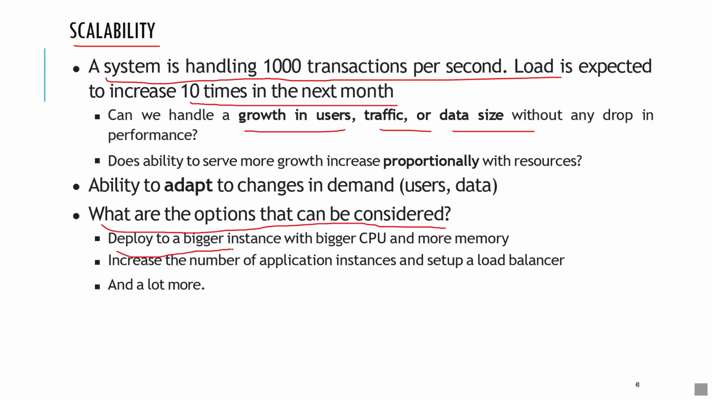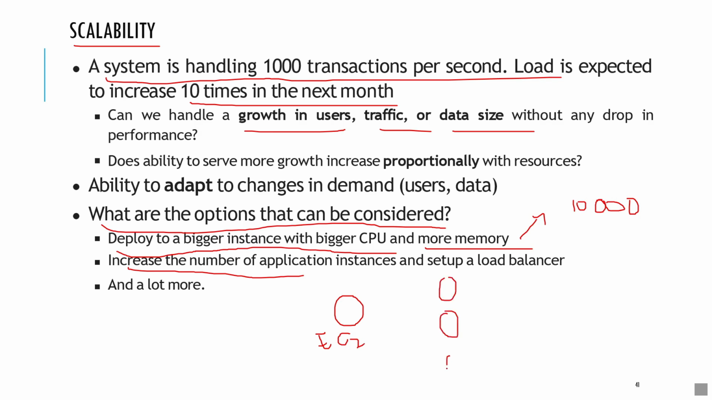We need to deploy a bigger instance with bigger CPU and bigger memory in order to handle 10,000 transactions per second. The other option is that we can increase the number of application instances and set up a load balancer instead of using only one instance, that is EC2. We need to create multiple instances and then set up a load balancer so that even if one EC2 instance is busy, the other EC2 instance can handle those requests. There are many more options we can consider. So that's about scalability.